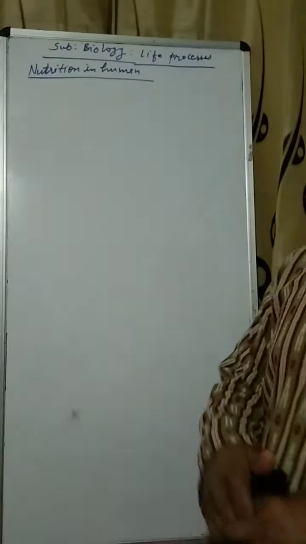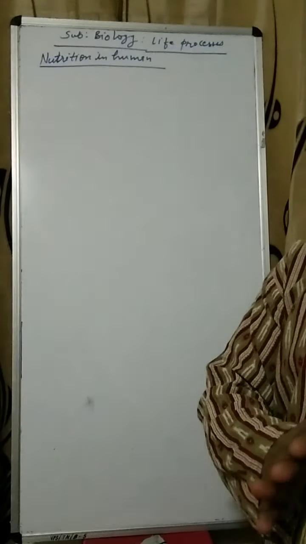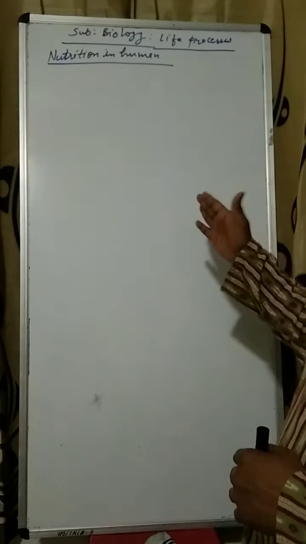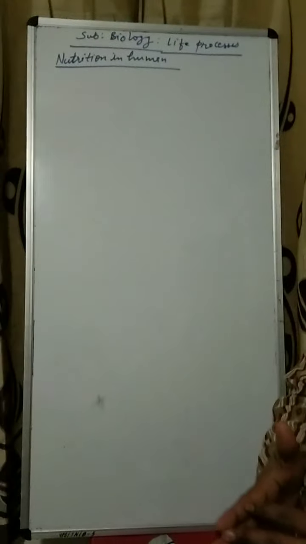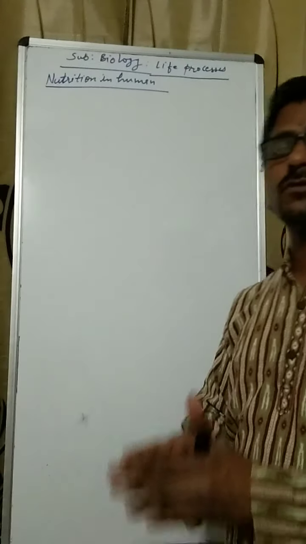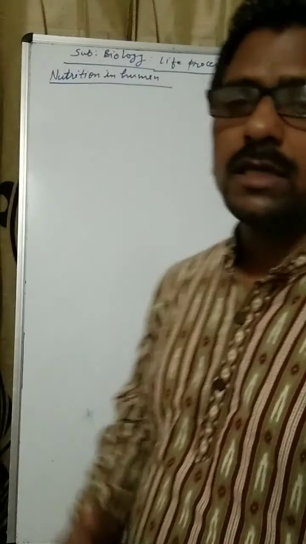In the previous portion of the life processes in nutrition, we have discussed autotrophic nutrition, especially photosynthesis, and then heterotrophic nutrition. Types of heterotrophic nutrition we have discussed: parasitic nutrition, saprophytic nutrition, holozoic nutrition. In holozoic nutrition, we also have discussed the nutrition in amoeba and paramecium. Now we have to discuss the nutrition in human.